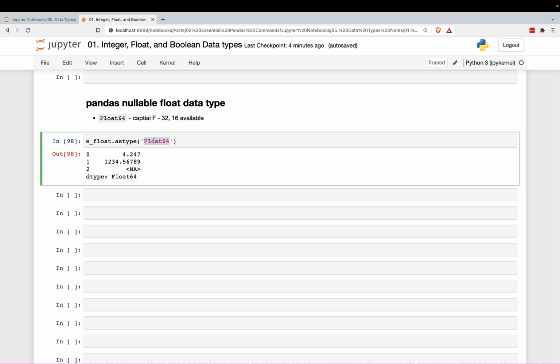Maybe when pandas 2.0 comes out. But anyway, this data type does exist, and it just uses the pandas missing value and not the numpy missing value.